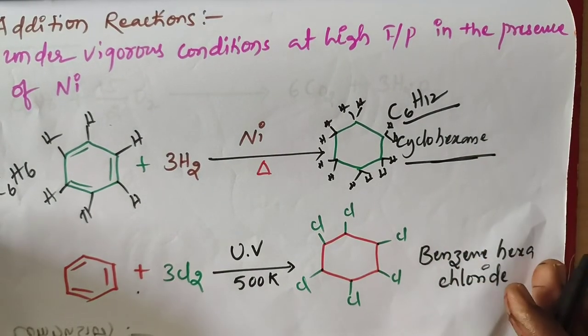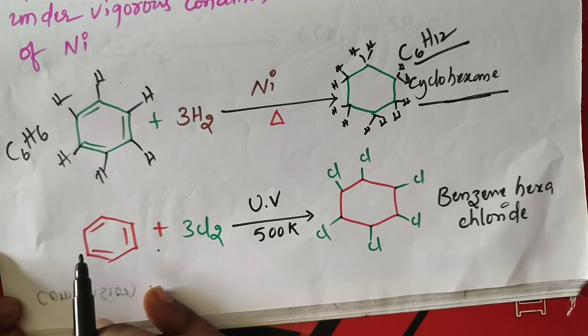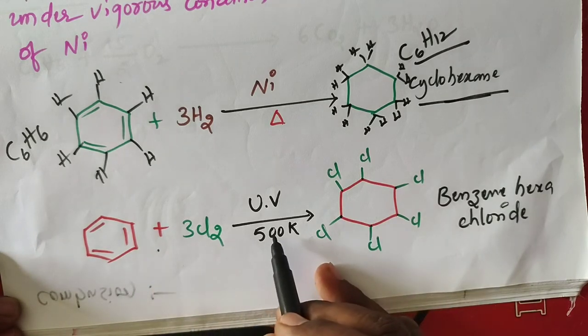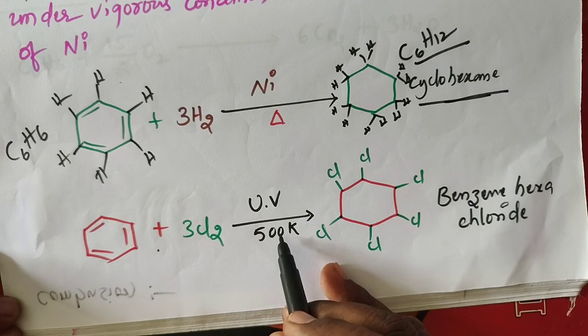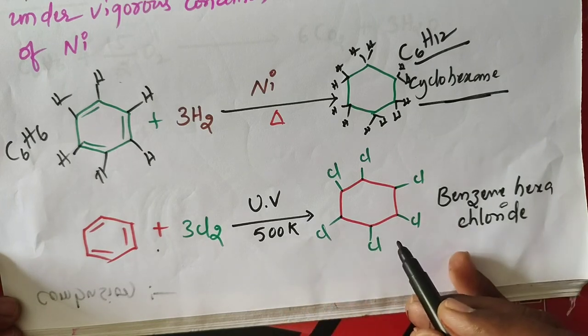Cyclohexane is the product. Chlorination takes place under UV light, under ultraviolet, at 500 Kelvin temperature. Benzene hexachloride is the product. We call it gammaxane.